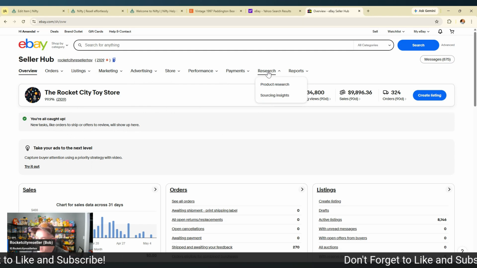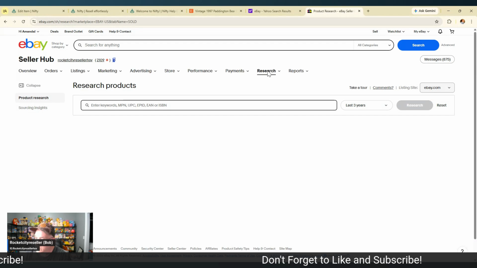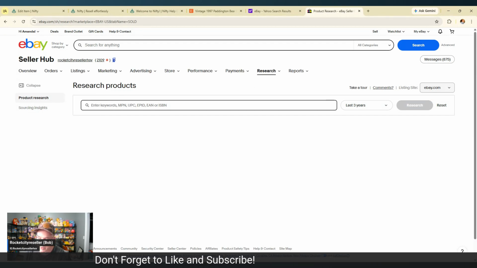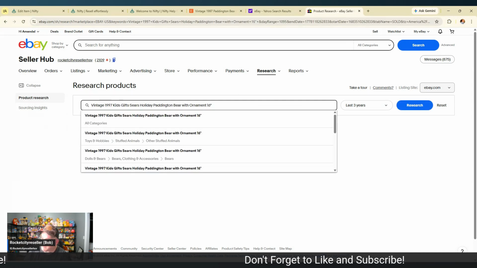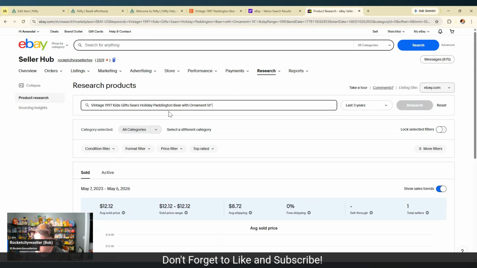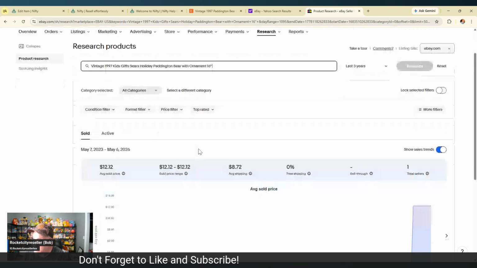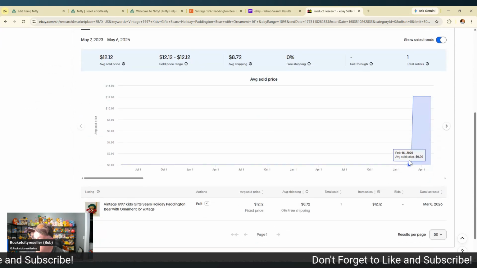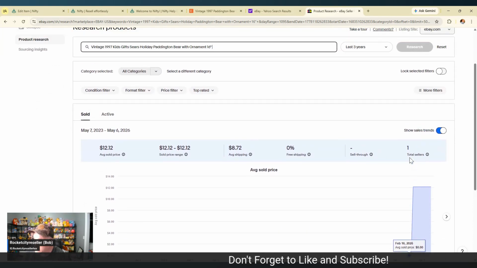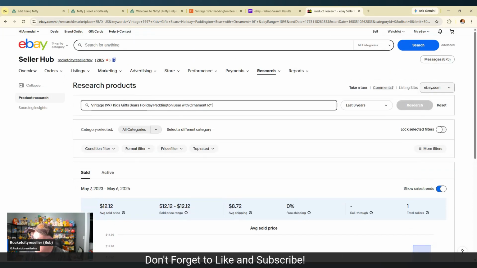This is the point of me logging in. We're going to show you a different way to check. So under research, this used to be called TerraPeak. It may still be. We're going to go ahead and paste this in and see. Do search. And this is searching for the last 3 years. So, okay. According to this, only one's sold in the last 3 years. Now, keyword, right? Let's try holiday Paddington Bear.